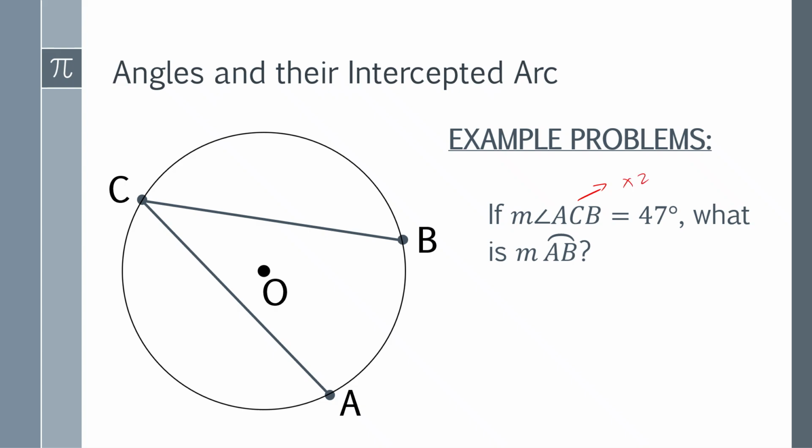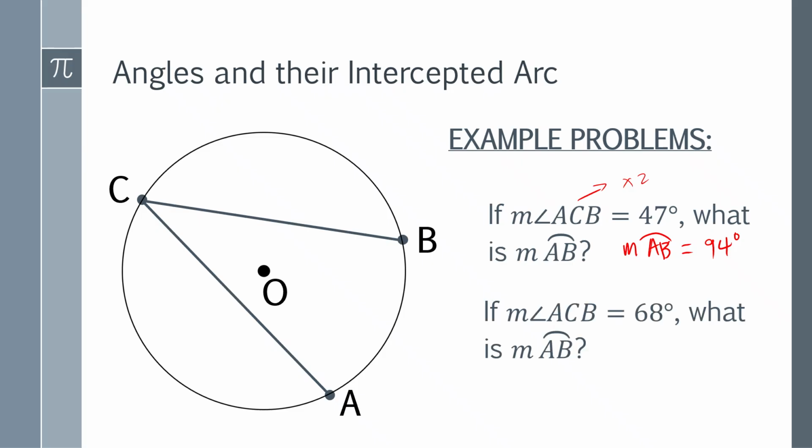So therefore, 47 times 2 here is the measure of AB. And the measure of arc AB here is 94 degrees. Okay? So you have to multiply it.